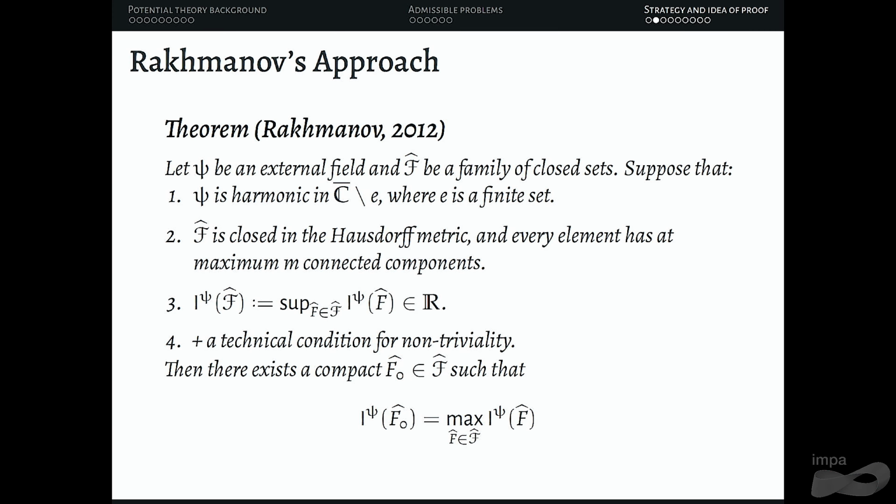So let's take a look at the hypotheses. We assume that psi is an external field. This F hat will be a family of closed sets. And psi is harmonic outside of a finite set, or psi satisfies that condition. The class of sets in which you're looking at the max-min problem needs to be closed in the Hausdorff metric. The Hausdorff metric is the metric of the drawings, right? Convergence means that the drawings are converging. And every element has an upper bound on the number of connected components, a uniform bound. Our family does not satisfy this condition, and I'll come back to it in a second.